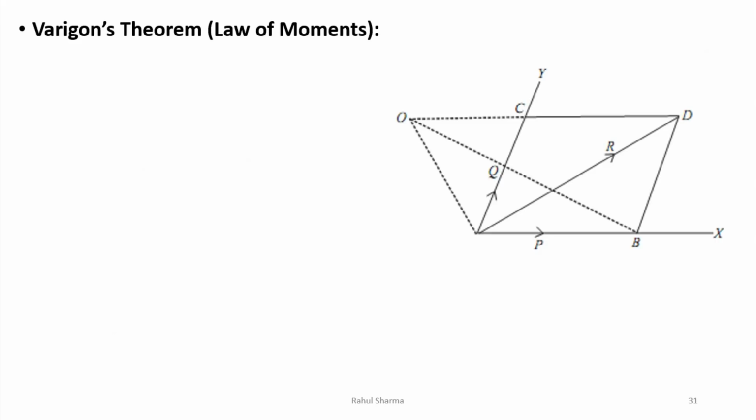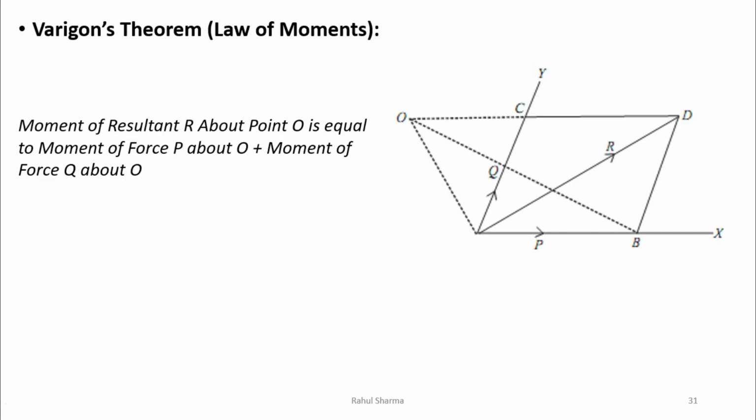Now the next is Varignon's law. Varignon's theorem states that the moment of force of the resultant R about a point O will be equal to the sum of the moment of force of the P force about O and the moment of force of the Q force about the same point O. Now the next is equilibrium.